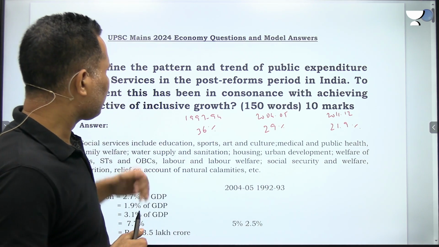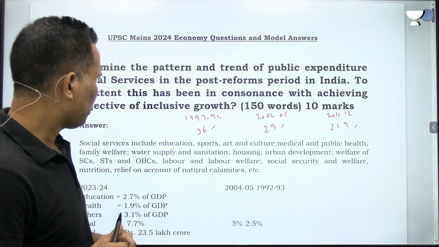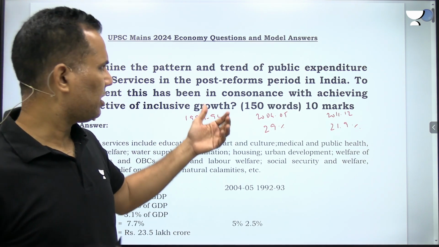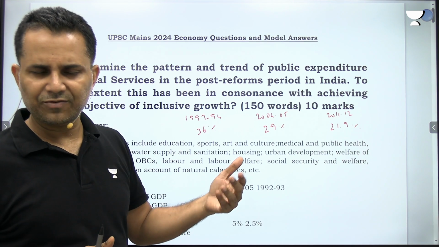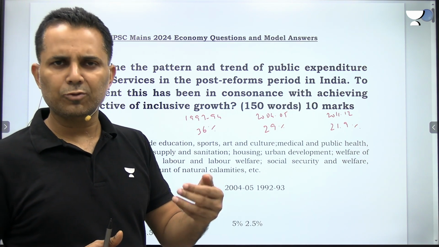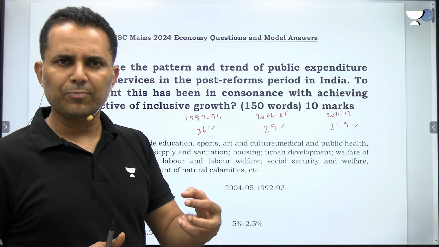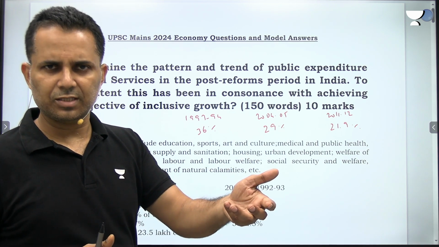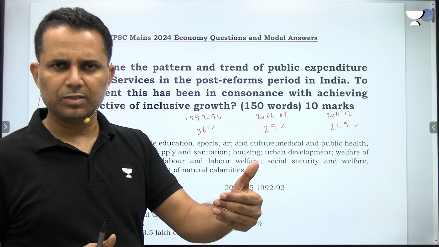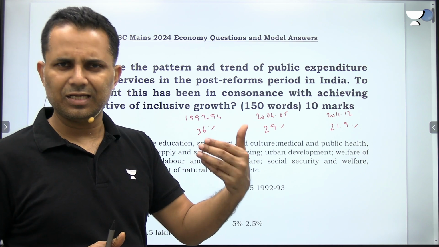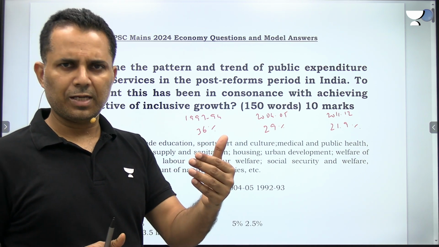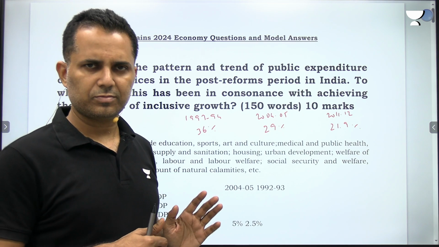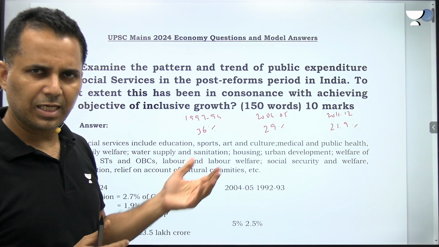So how can you conclude this? In conclusion, you can write that yes, it has helped. Expenditure on social services has helped in achieving inclusive growth to a certain extent, but the real potential will be achieved if the government spends a lot on infrastructure, and the recent reforms on infrastructure like Gati Shakti and the National Monetization Pipeline will definitely lead to inclusive growth in future. So in this way you can elaborate this.